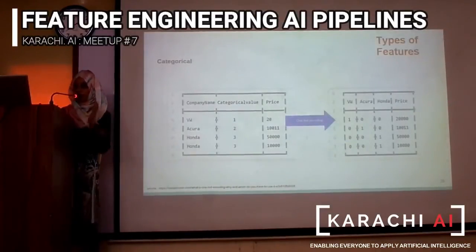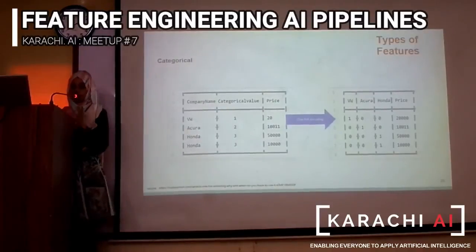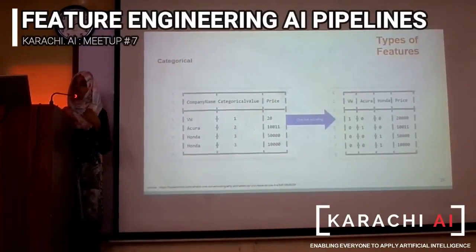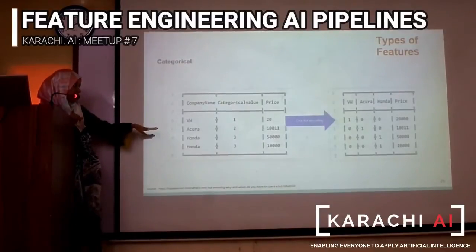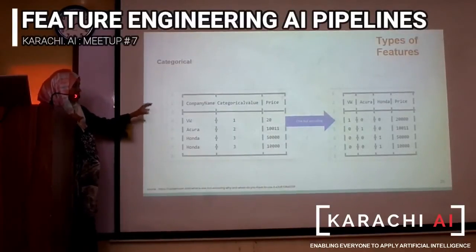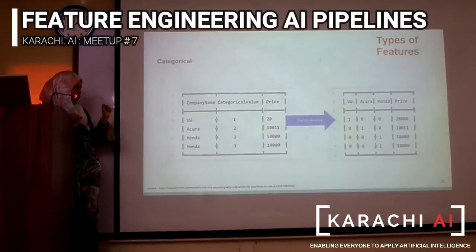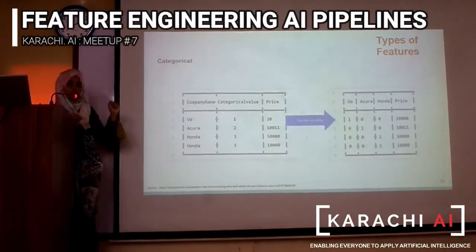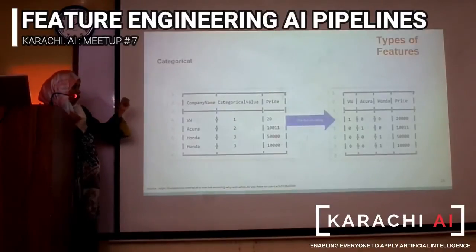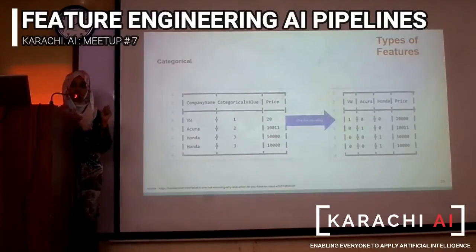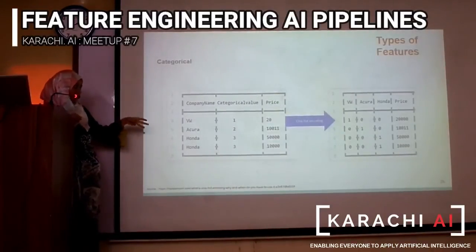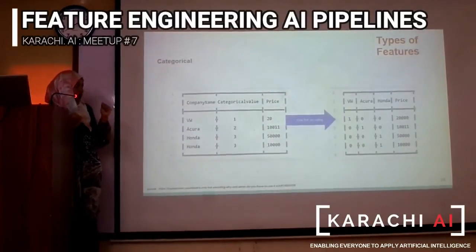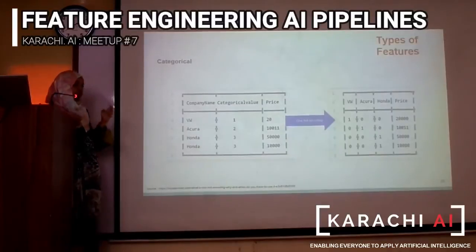Now, after the numeric data, you can have categorical data. In the categorical data, for example, on the left hand side, you have the car company names: Honda, Acura, and Volkswagen. So there are 3 companies, along with their categorical values. You cannot feed the names of the companies and their categorical values into the model. What you do is you encode this data.